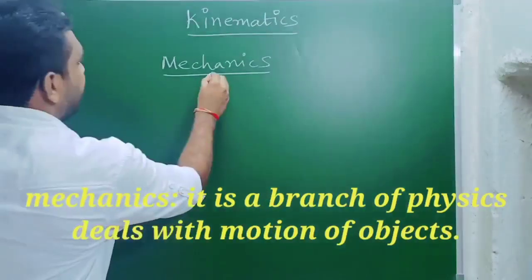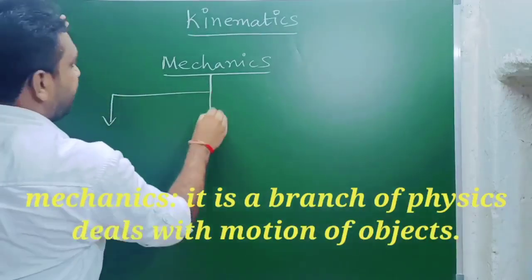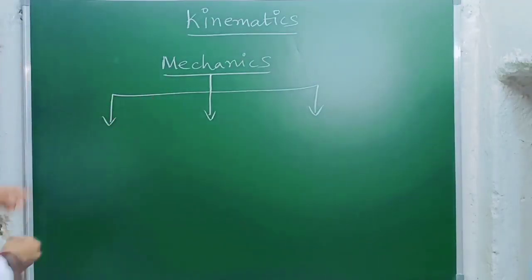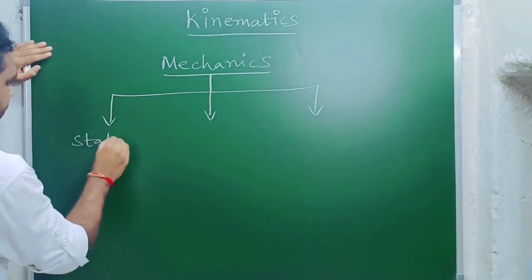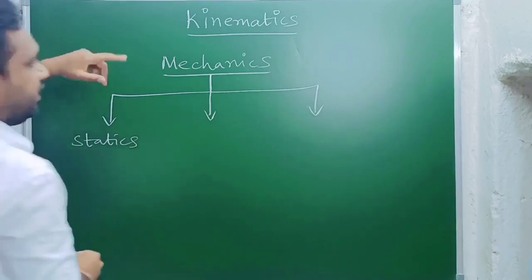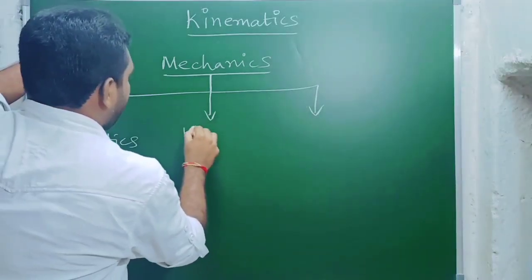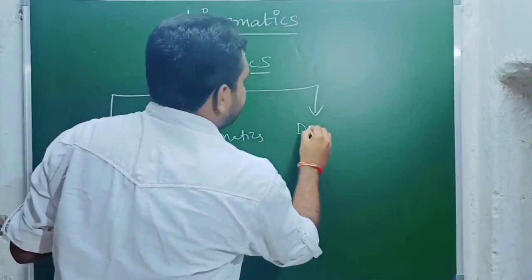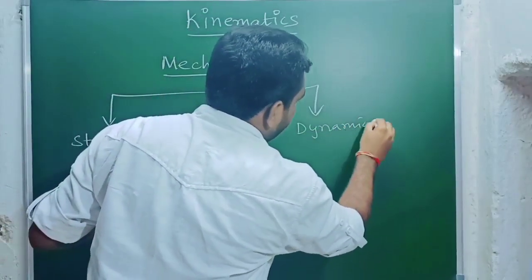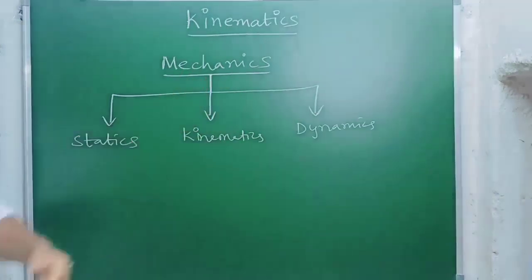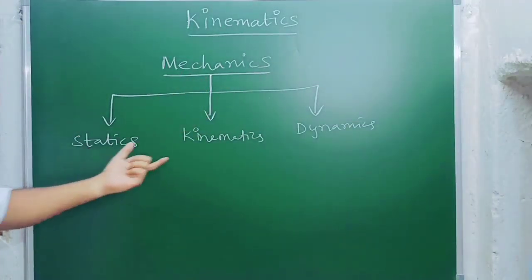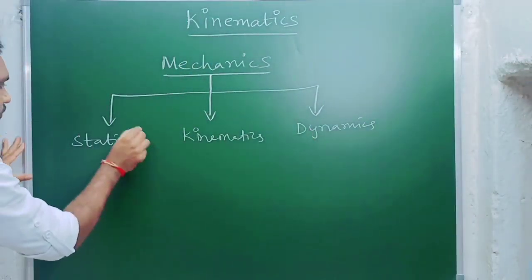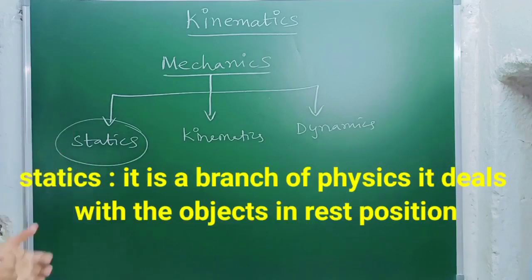Mechanics is divided into three more branches. Let's see the branches of mechanics. The first one is statics, the next one is kinematics, which we are going to learn now, and the third and last one is dynamics. So these are the three branches of mechanics. Let's see them one by one. First, let us know what is meant by statics.